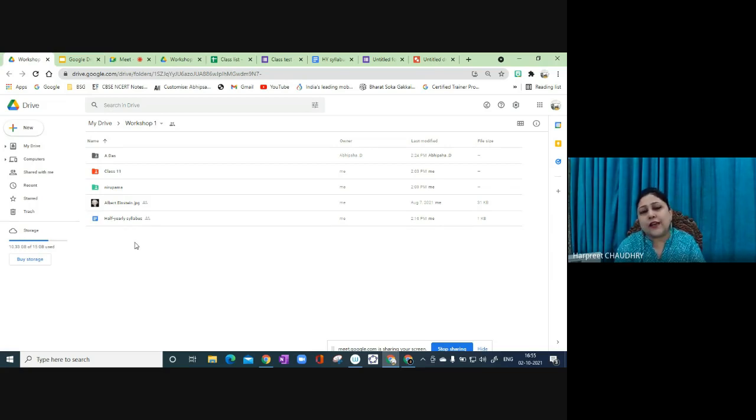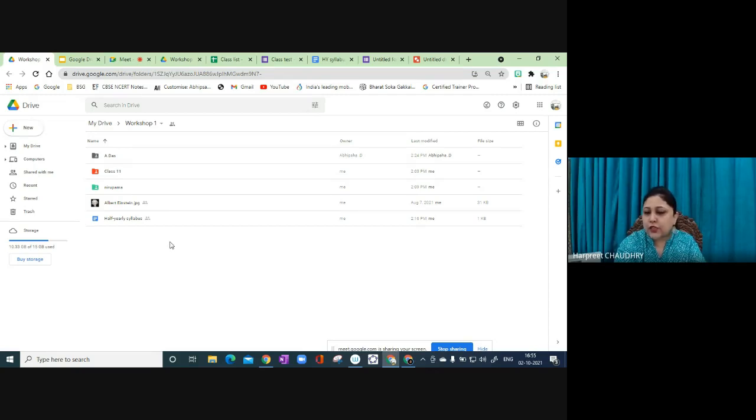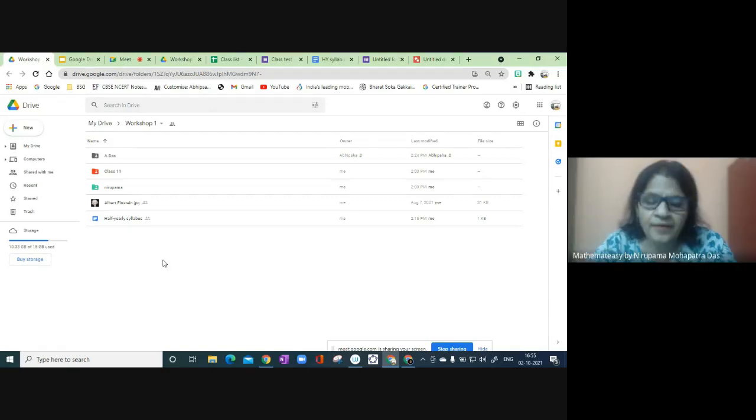But a small trick which many teachers are using is to create a new ID and keep sharing your folders to different IDs, clubbing them by the areas or subjects you want, or by year-wise organization. That is a more feasible solution without spending money. Exactly. And even 15 GB of data is in fact enough.